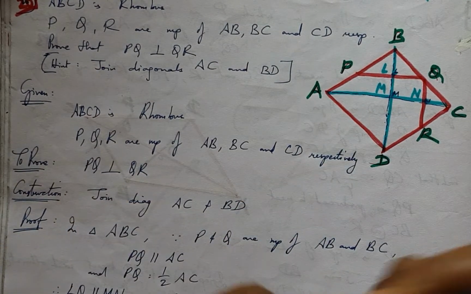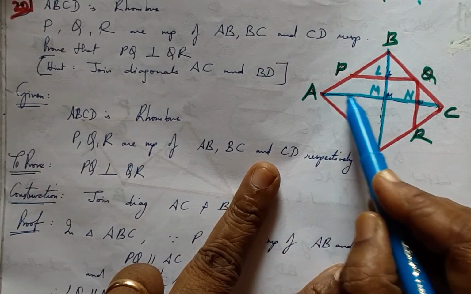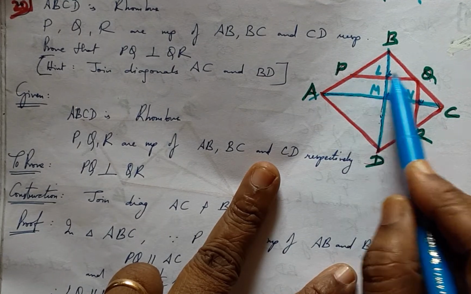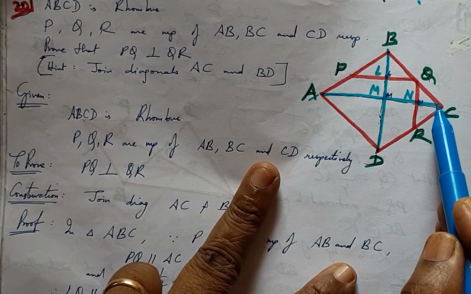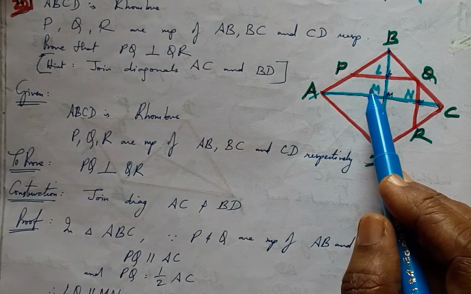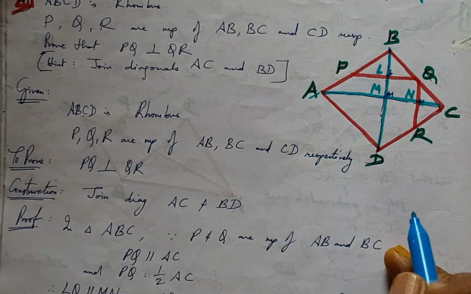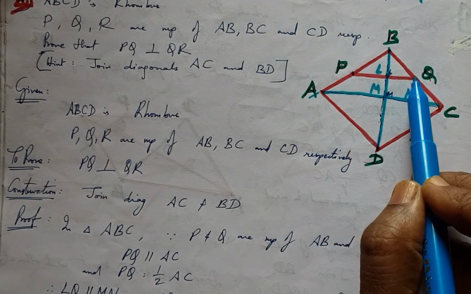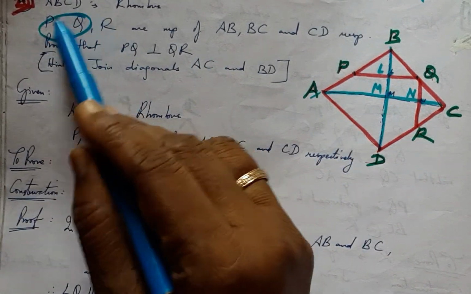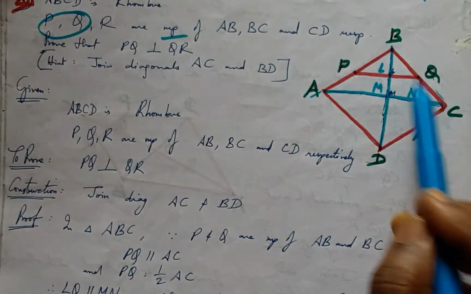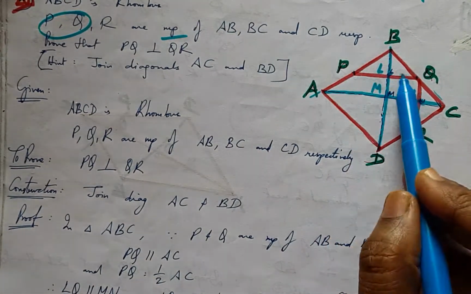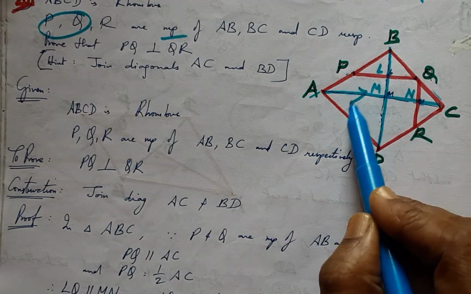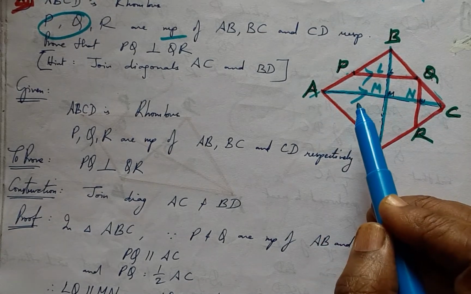See, this is a very simple proof. You see, in triangle ABC, we have PQ parallel to AC, and therefore we can comfortably, no, we can't say that they are parallel yet. It has been given that P and Q are midpoints of AB and BC. Therefore, once they are midpoints, they will obviously be parallel to the third side.